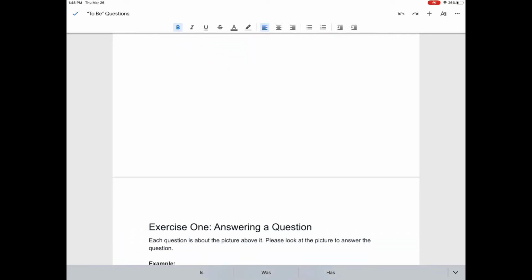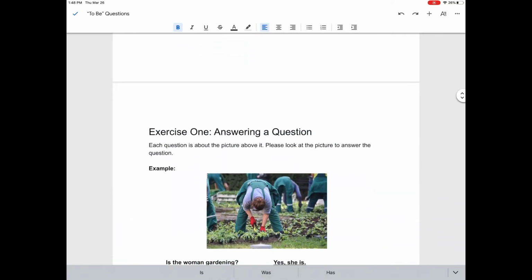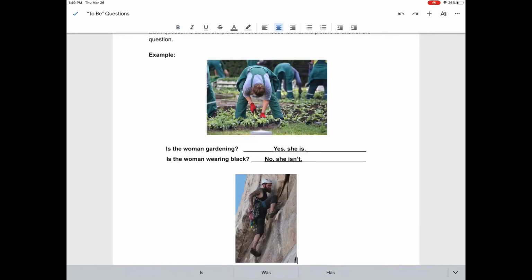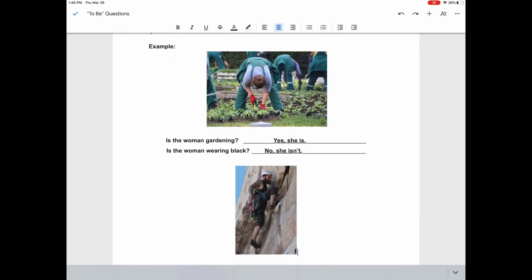Now let's do a quick exercise to practice what we learned. Exercise 1 is answering a question. Each question is about the picture above it. Please look at the picture to answer the question. Our first example shows a picture of a woman working in a garden. Question 1. Is the woman gardening? My answer is yes, she is.